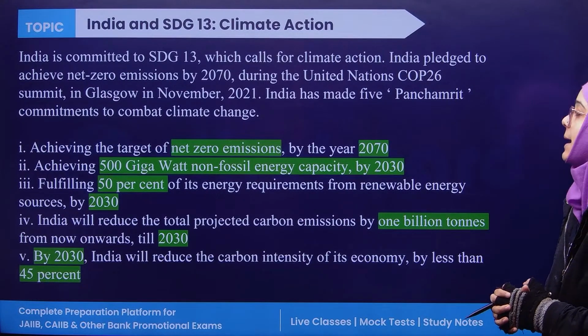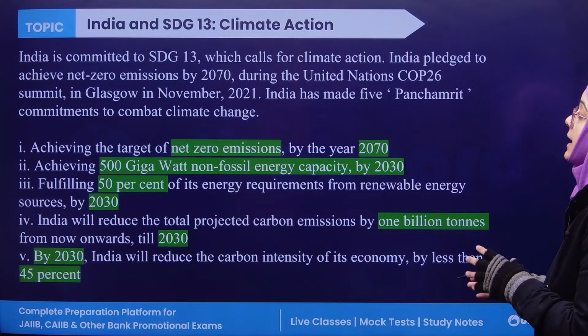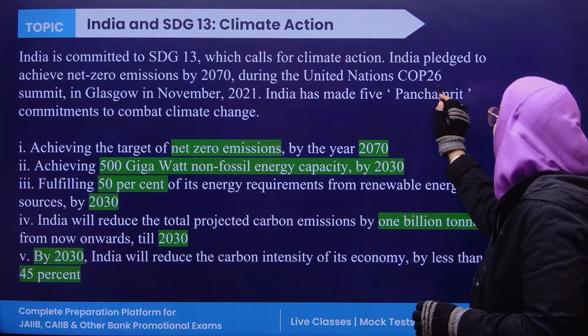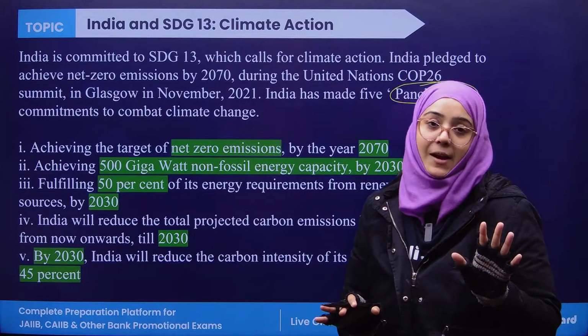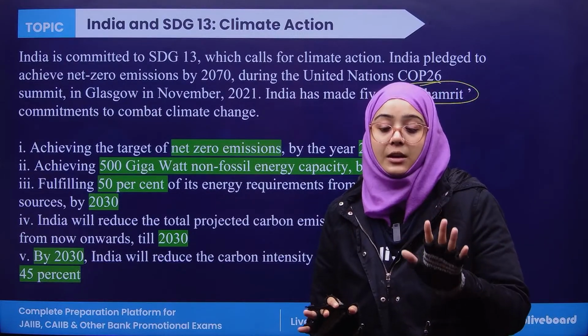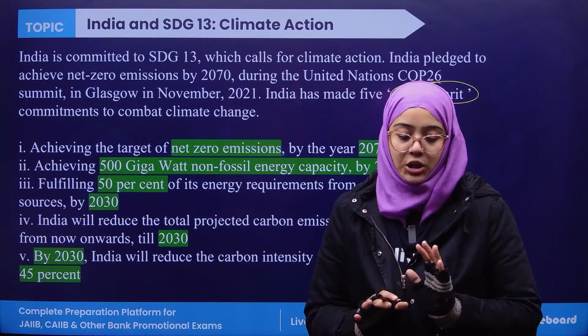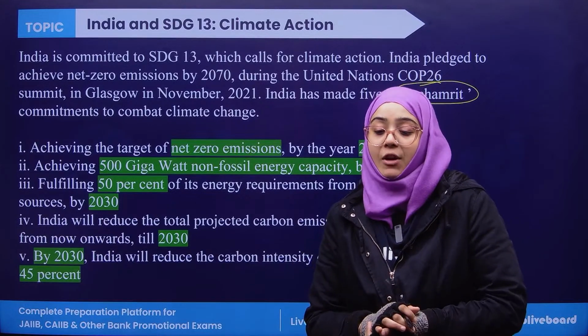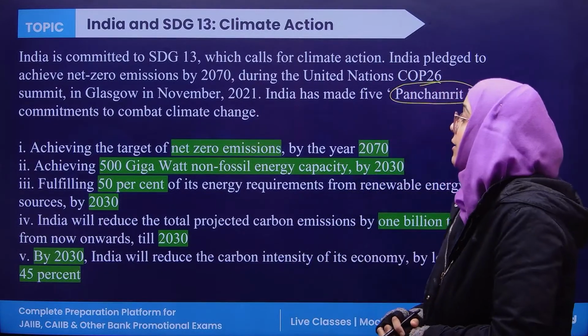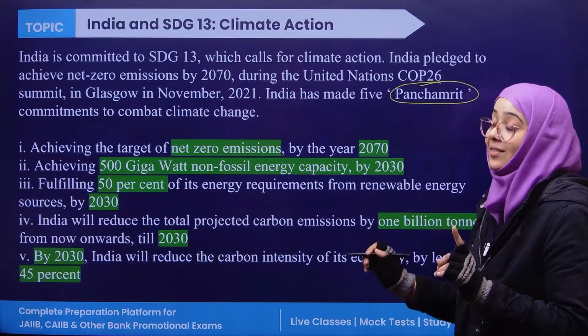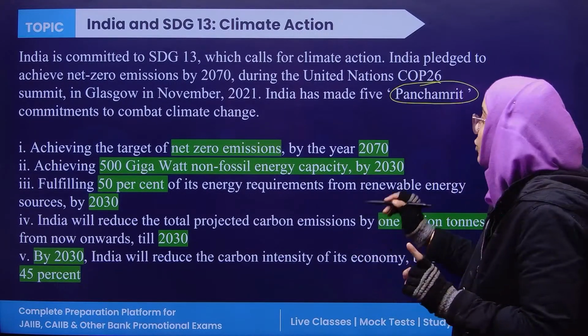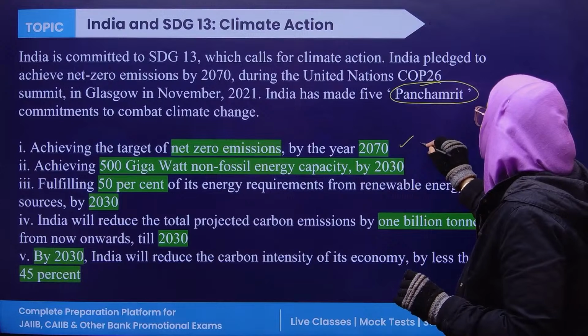calls for climate action. India has made 5 commitments, the Panchamrit commitments, to combat this climate change. These 5 commitments are important. The first commitment is that India pledged to achieve net zero emission of greenhouse gases by the year 2070.